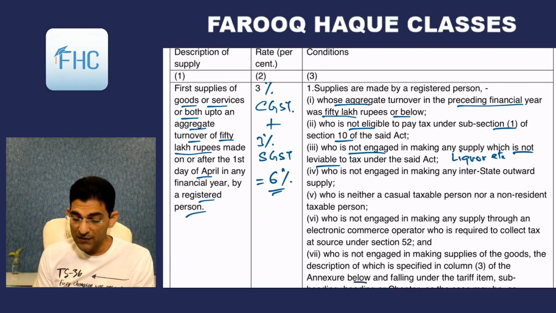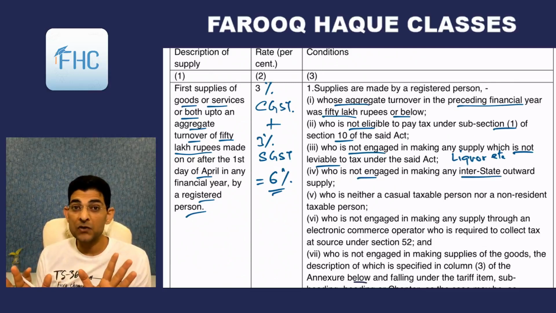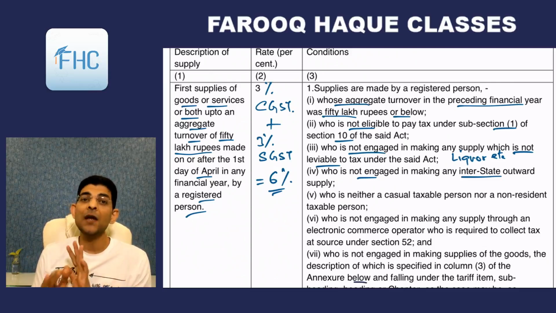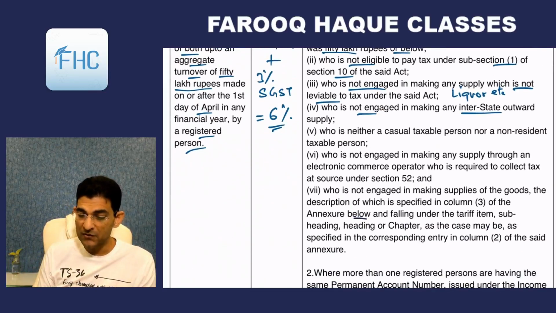Then who is not engaged in making any interstate outward supply. This is similar to composition. You cannot make interstate supply. If you are making interstate supplies, you cannot take the benefit of this notification because you will be liable to pay IGST in that case. And this notification is for CGST, not for IGST. So you should not be engaged in interstate supply.